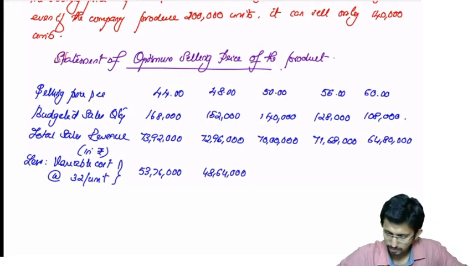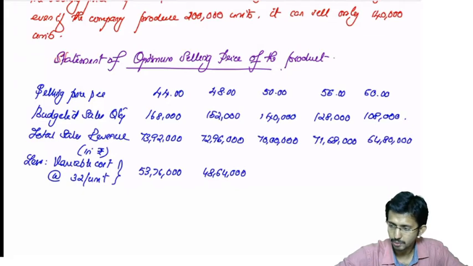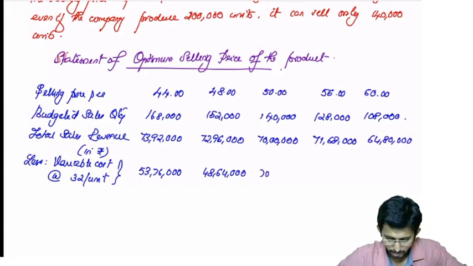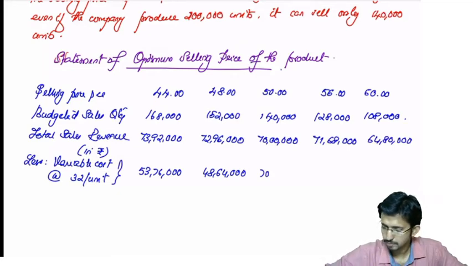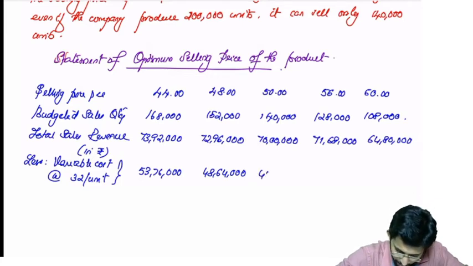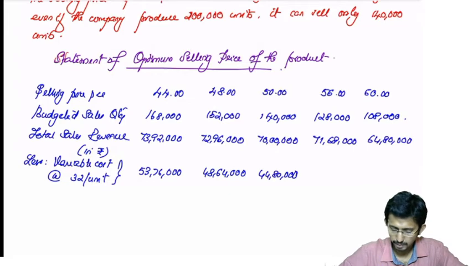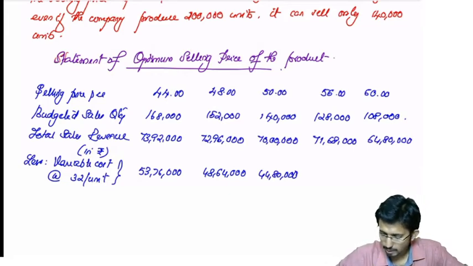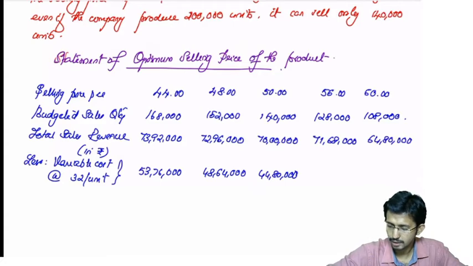Then you have 1,40,000 into 32, sorry, that will give you 44 lakh 80,000. Then 1,28,000 into 32, 40 lakh 96,000.